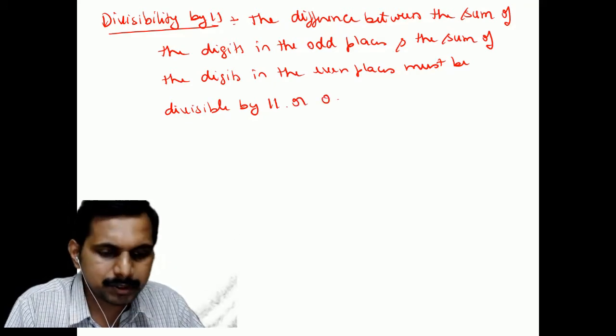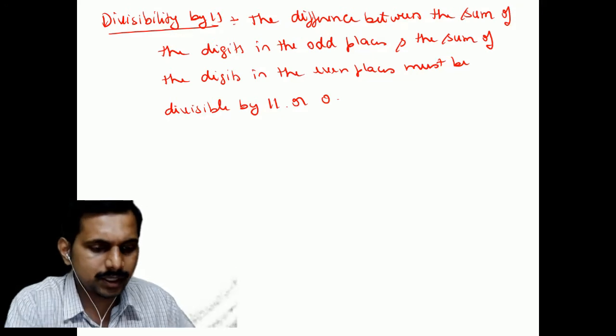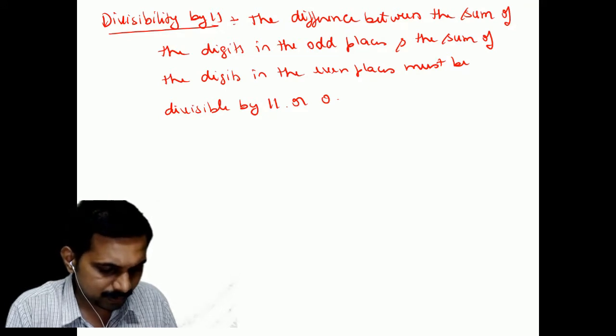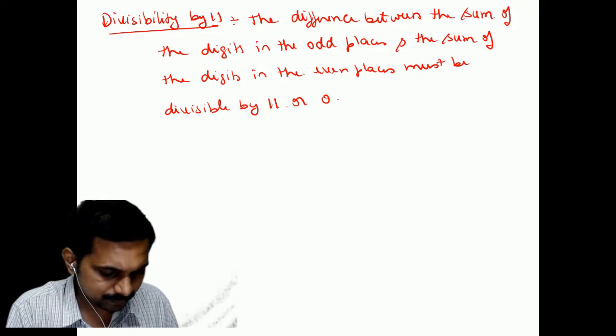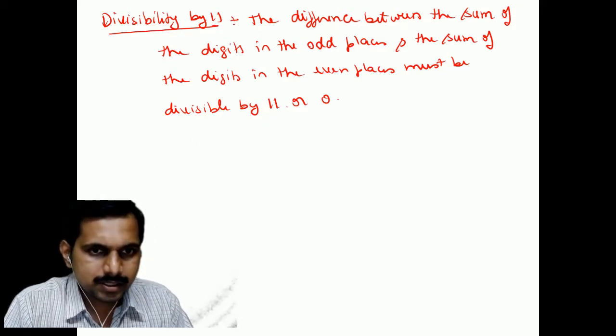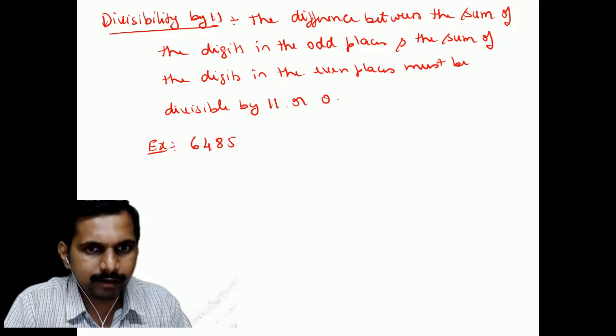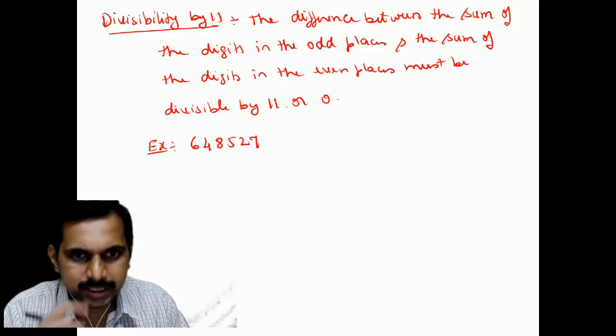You can take any example, students. Let us take one example: 6, 4, 8, 5, 2, 7. Whether it is divisible by 11 or not.